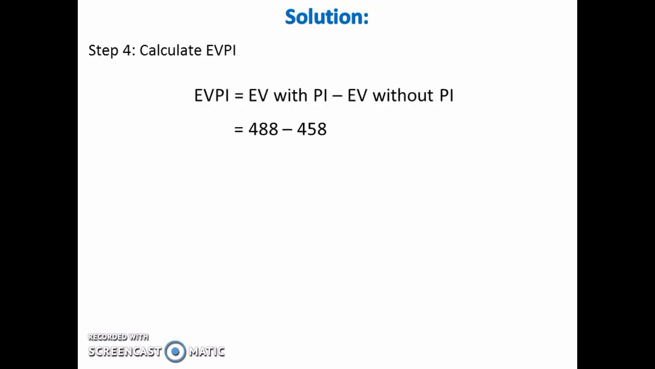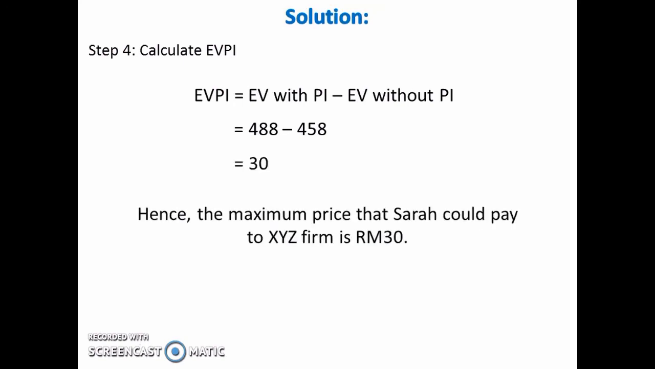Lastly, calculate EVPI by subtracting EV without PI from EV with PI. Here we get EVPI equal to 30. This means that the maximum price that Sarah could pay to XYZ firm is 30 ringgit.